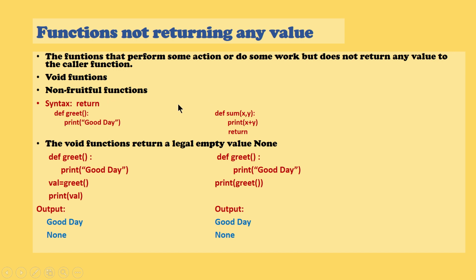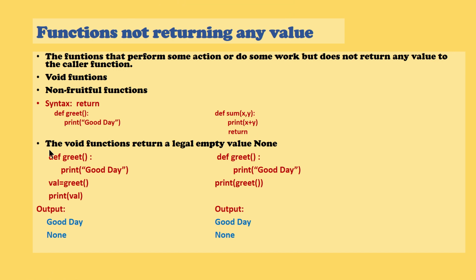The functions not returning any value, you can write the function without any return statement. If you want to use a return statement, you can simply specify return and then do nothing. That is, you specify the return statement and do not give any value, that is also a void function.